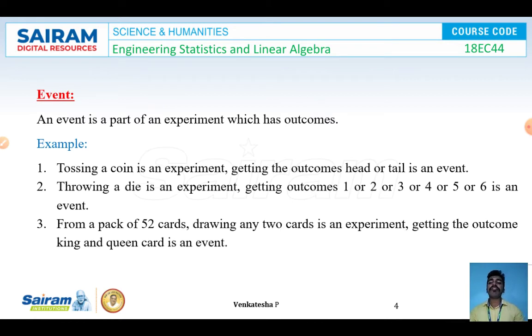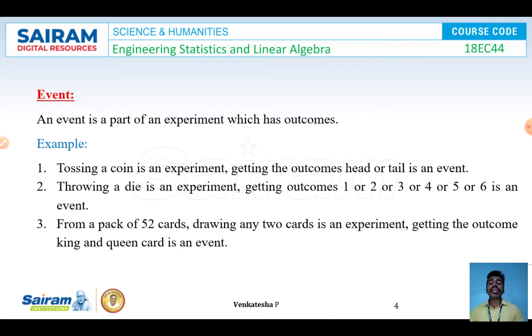Next concept is event. An event is a part of an experiment which has an outcome. So we'll be performing a random experiment, and in that random experiment, a part of that particular experiment which has an outcome will be called an event. Example, in the tossing a coin experiment, getting outcomes like head or tail is an event.